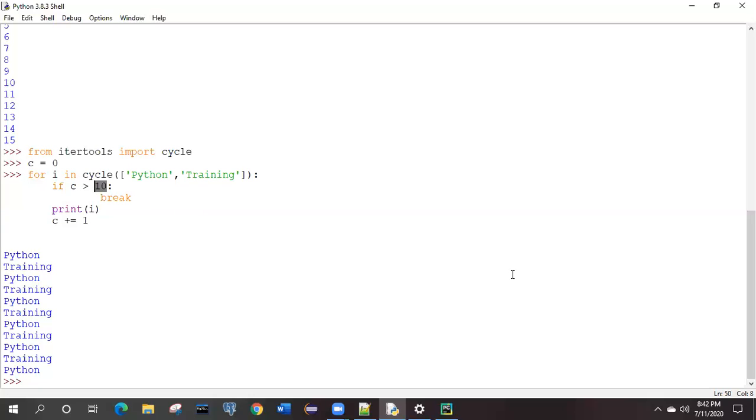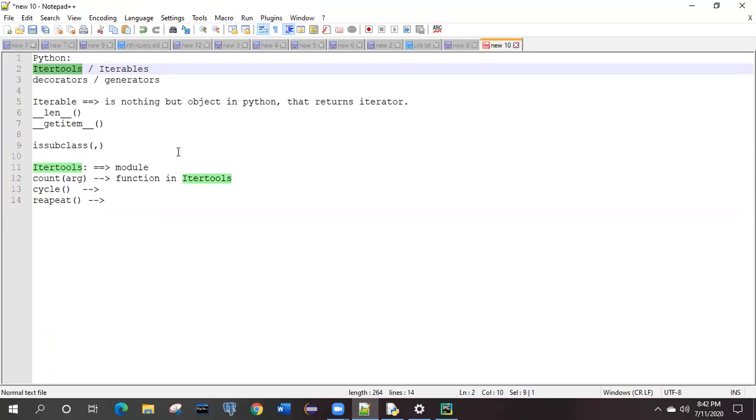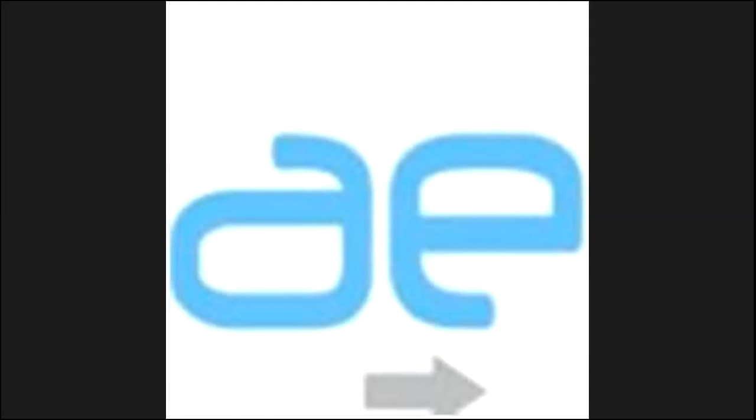Is it clear? So we have seen these Python itertools, iterables. We have more topics like decorators and generators that we will see in the next session. So just try to execute this also. It will be helpful for you.